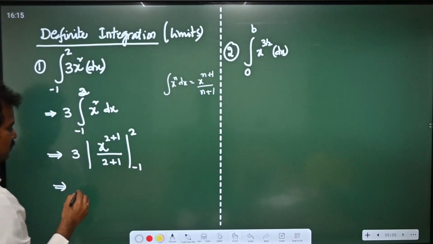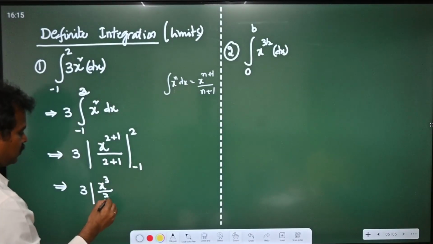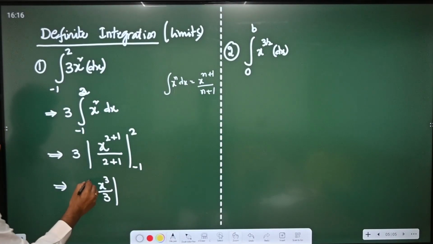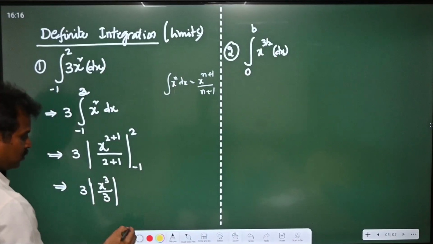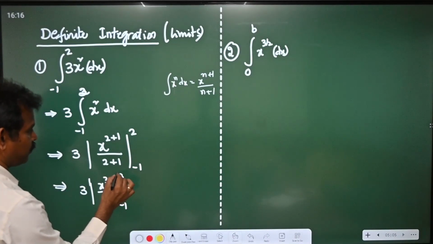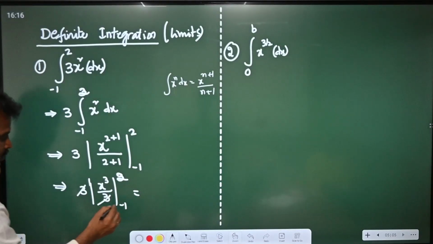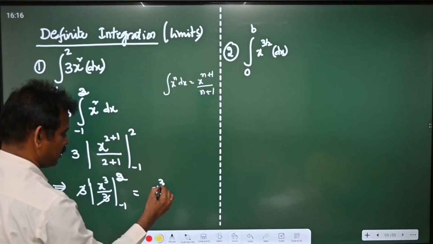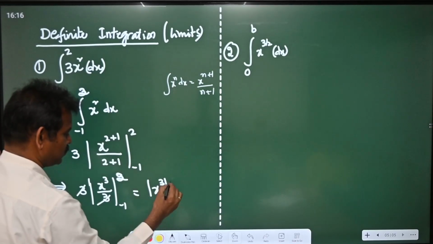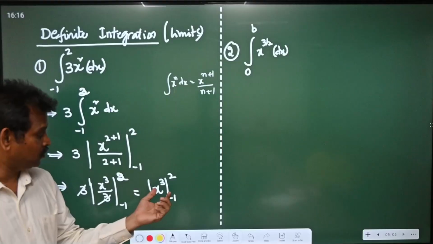This can be written as 3 times x cube by 3 is the integration part. Now the limits, lower limit is minus 1, upper limit is 2. Now first you can cancel this, then this. So this becomes x cube from limits minus 1 to 2. Now how to substitute this value?